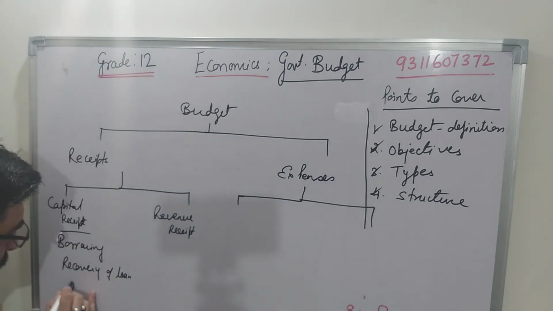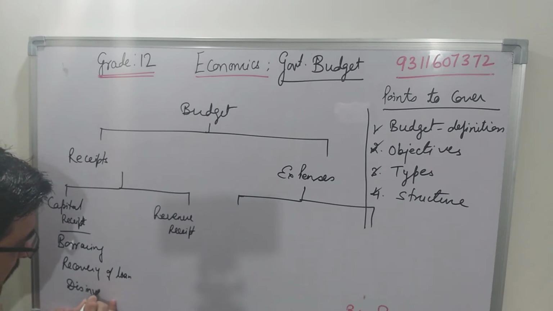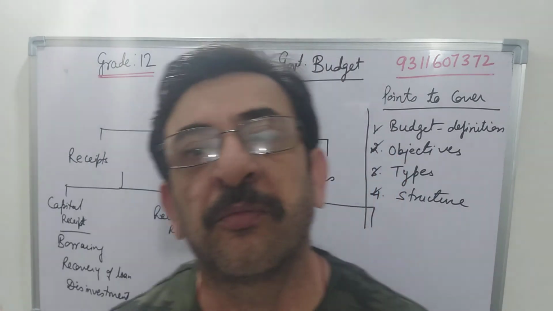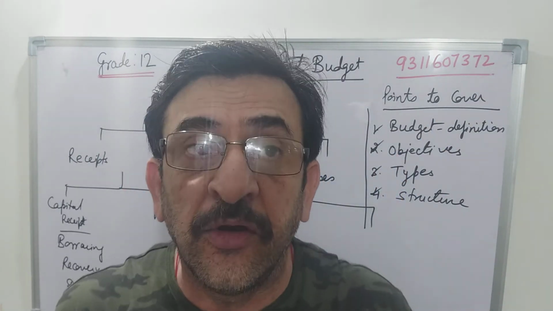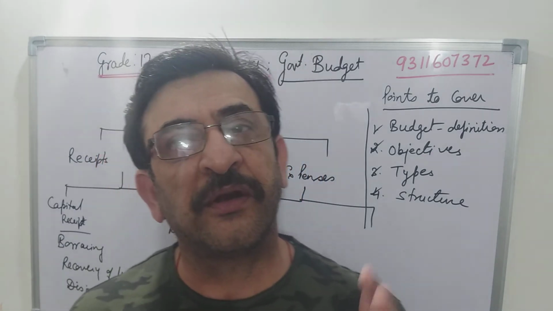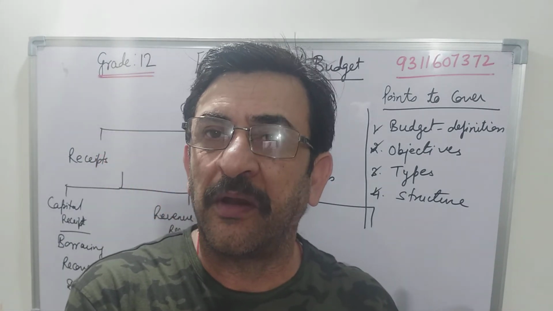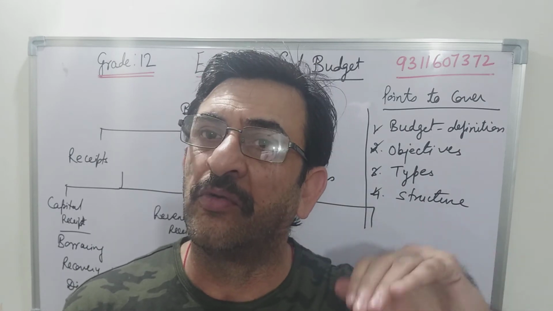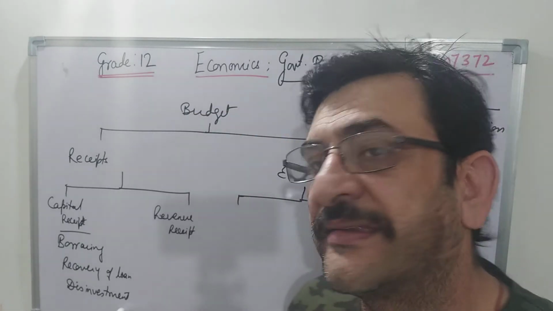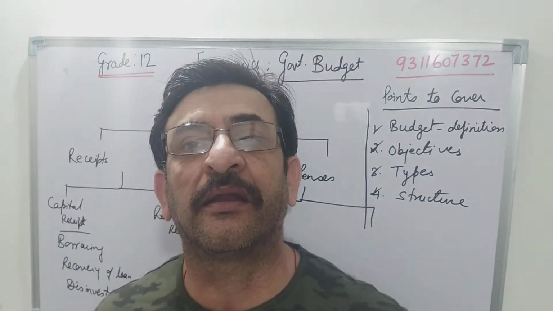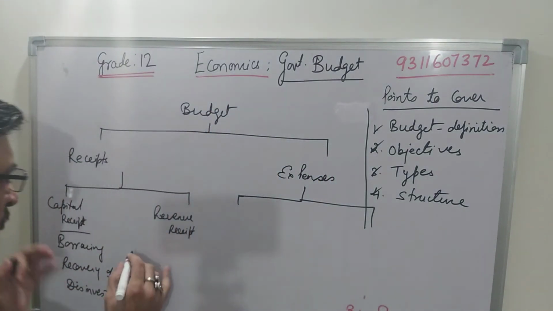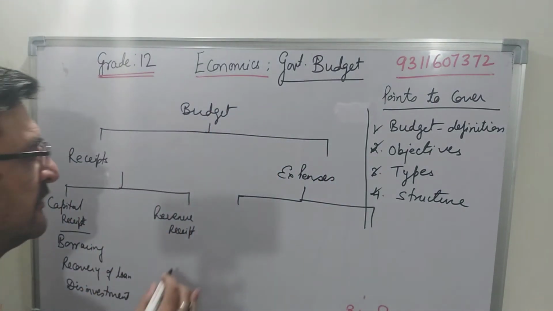And then there is disinvestment. Disinvestment is when the government finds that their public units are not working properly, so they sell them in the market in order to recover their invested amount, because it is very tough for them to keep running such units. So it is better to sell them to private hands, and by selling these units they are getting a lot of money. So these are the examples of capital receipts.